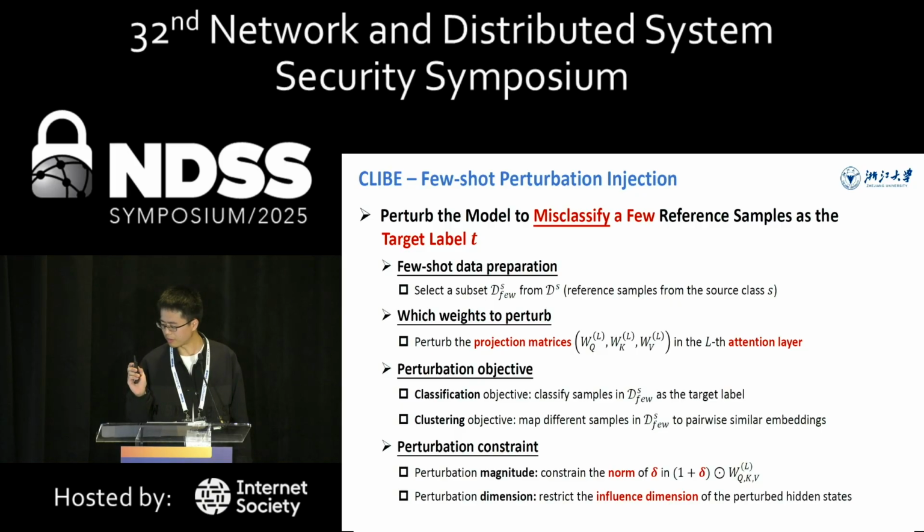By leveraging the attention mechanism in the transformer-based network, we perturb the projection matrices in the specific attention layer. To prevent the models from collapsing, we further constrain the norm of the weight perturbation and restrict the influence dimension of the perturbed hidden states.